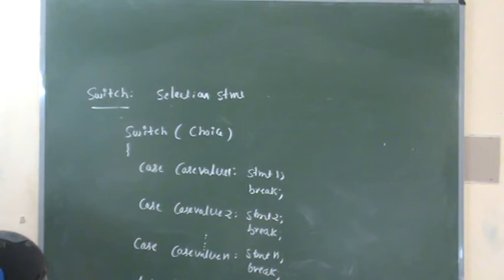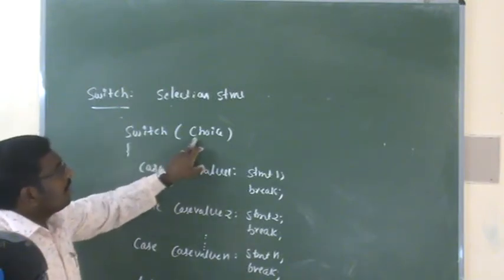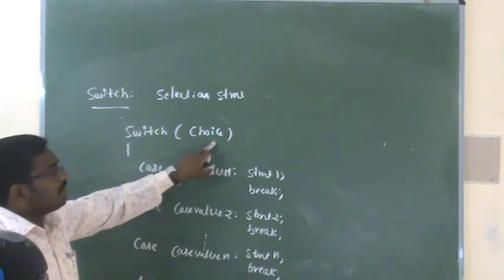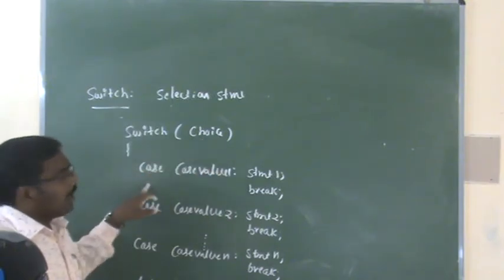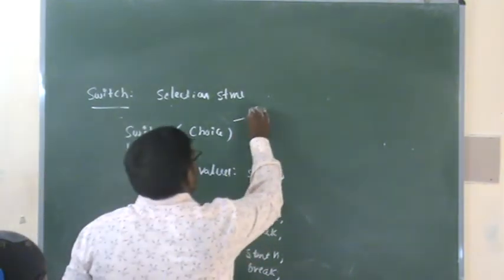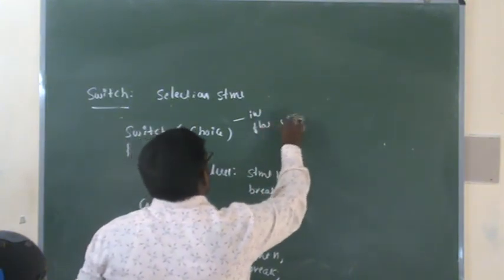See, this general syntax represents how the switch statement will be performed. Here, switch is followed by choice. A choice is the input for the switch statement. Here, the choice value may be an integer value or floating point value or anything.